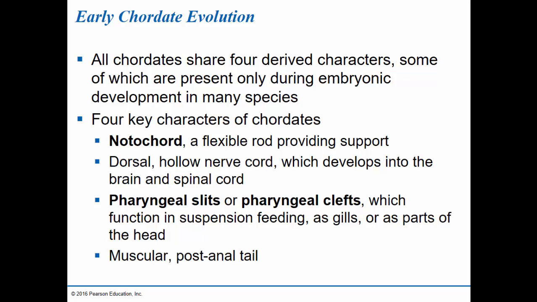They also have pharyngeal slits or pharyngeal clefts. Clefts are like an opening. And these function in suspension feeding as gills or as parts of the head. Well, you might be thinking, humans are chordates, and where do they have these pharyngeal slits? Or what functions as gills in them?